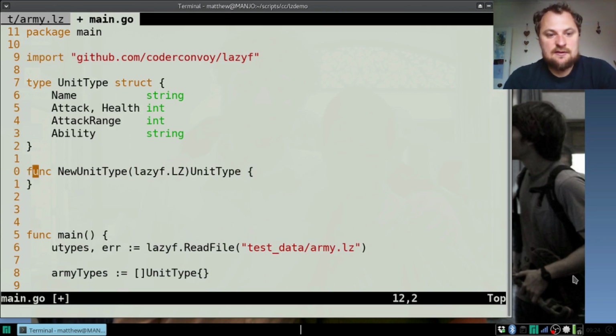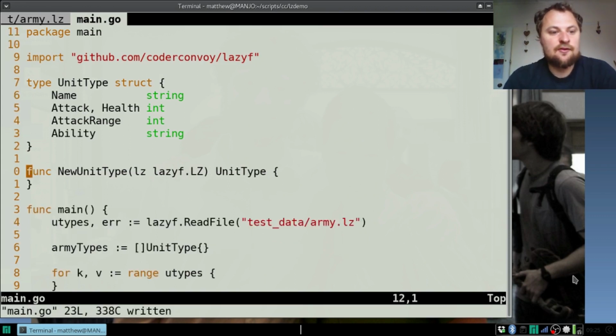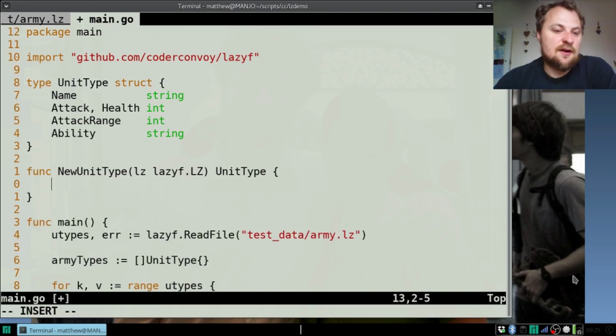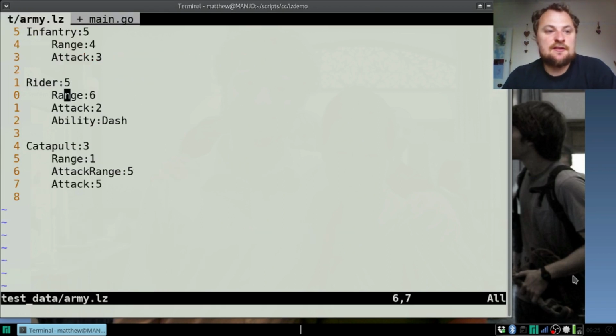That has no need to return an error in general because it will be able to do stuff, and we'll call this LZ. So this library doesn't work like JSON marshalling and unmarshalling. I found that this would be simpler to allow constructor creators. I mean, this file format doesn't do everything JSON can do, right? You can't go deeper. It's only one layer deep. And for my purposes, that's fine.